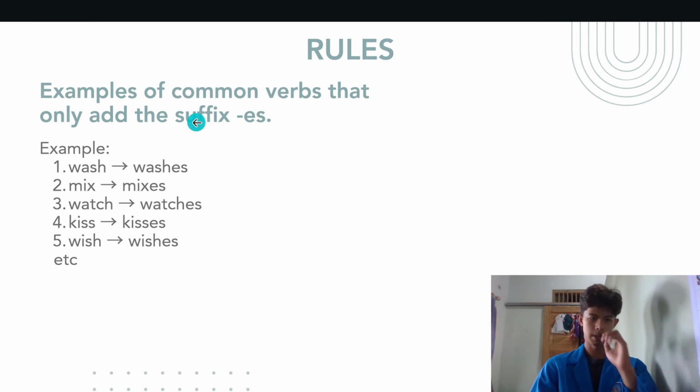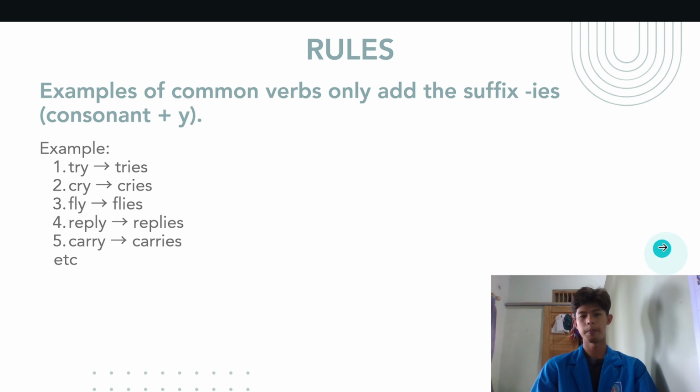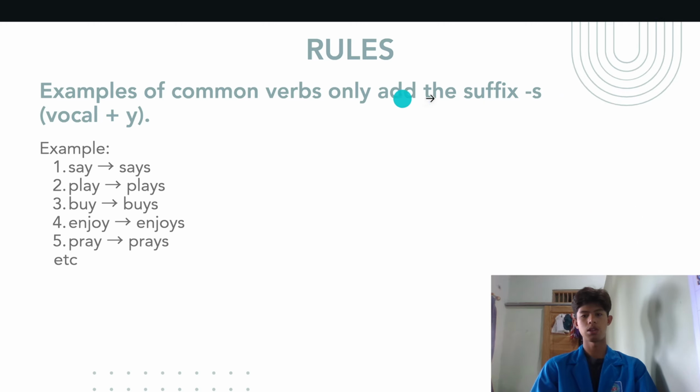Here are examples: wash to washes, mix to mixes, watch to watches, and the others. For consonant plus y, the suffix is ies. Examples: try to tries, cry to cries, fly to flies, and the others. And for the suffix s, that is vowel plus y.